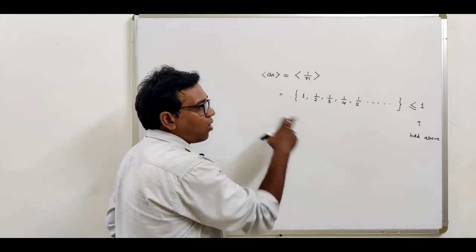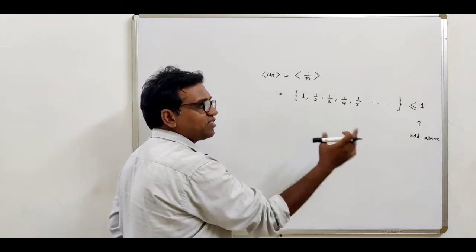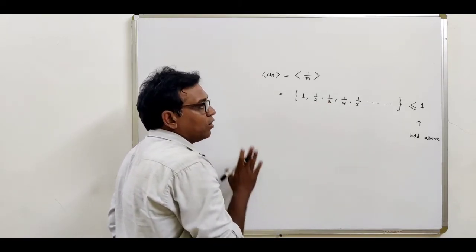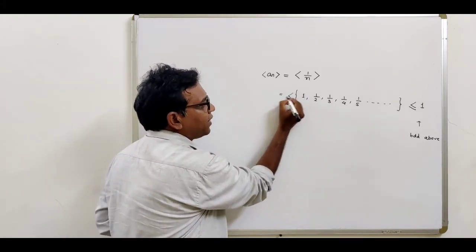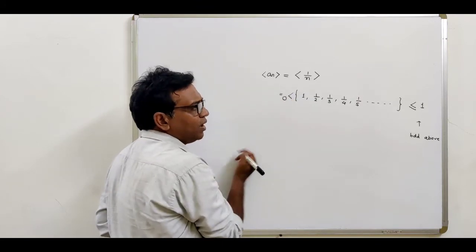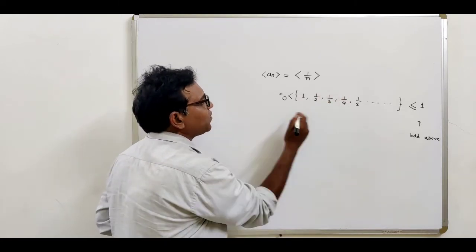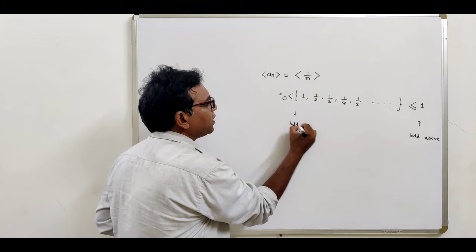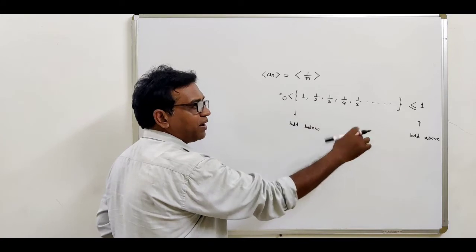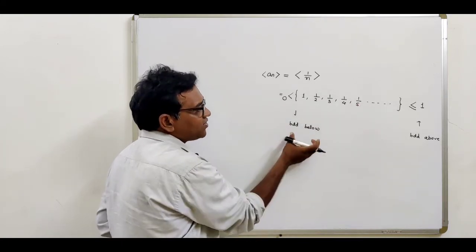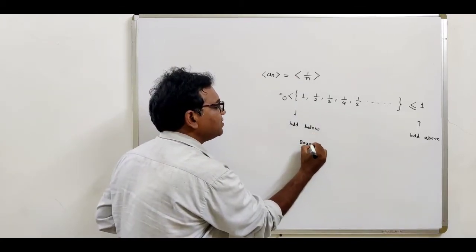What is our observation? All the terms of the sequence are either less than 1 or equal to 1, so this sequence is called the bounded above sequence. What is the second observation? All the terms of the sequence are greater than 0. If you observe all the terms, obviously they are greater than 0. So again this sequence is bounded below, by 0, and bounded above by 1. So this sequence is bounded below as well as bounded above.